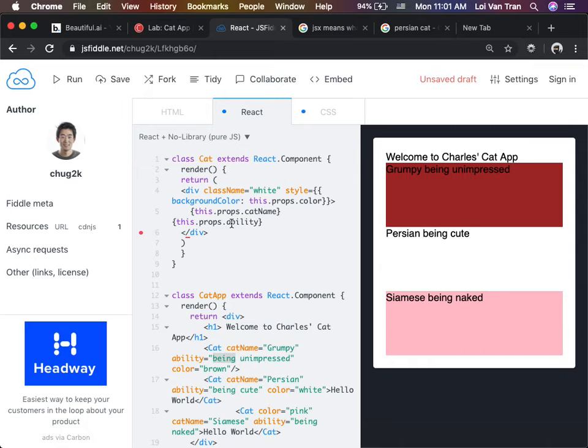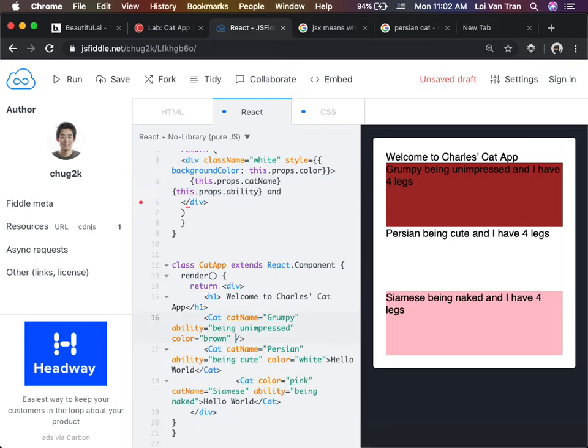But the name can be different, right? Let's just say every single cat has to have 4 legs, right? Don't all cats have 4 legs? So this is where we could hard code this. And I have 4 legs. So if we run it, we can see that we write this I have 4 legs one time, because this logic of every cat having 4 legs is applicable to all cats. Should I send this in as a property? Doesn't make sense, right? We're just repeating ourselves.